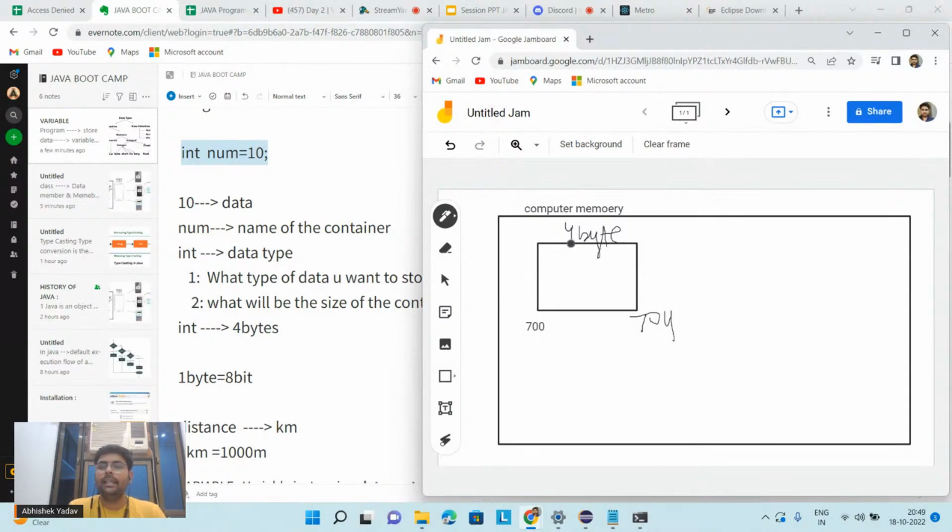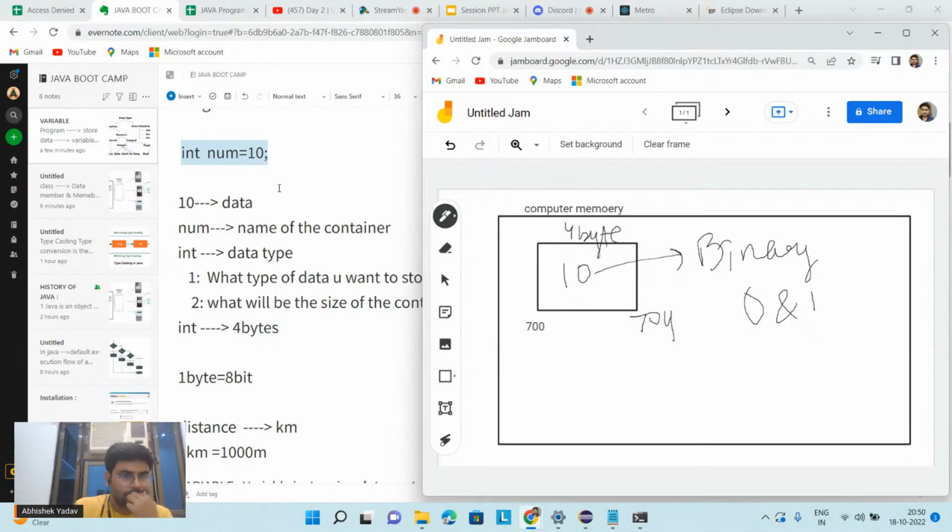So it is saying, hey, since you have defined the data type as integer, I will allocate 4 byte to this data 10, and this data 10 will be stored in binary format. Binary format is what? 0 and 1, because my computer understands 0 and 1. So the computer will convert the data into binary format, and when I have to fetch the data again, it will convert the binary data to decimal format, that is my data 10 here.